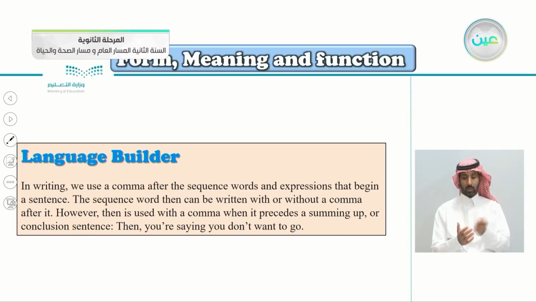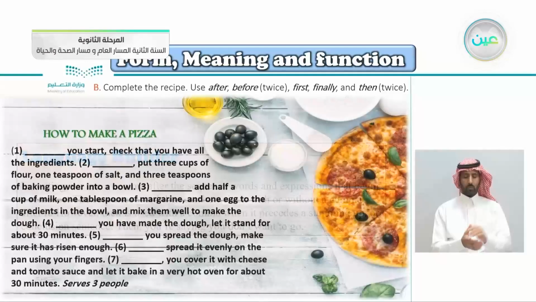Language builder here, another one. In writing, we use the comma after the sequence words and expressions that begin a sentence. The sequence word then can be written with or without a comma after it. However, then is used with a comma when it precedes a summing up or conclusion sentence. Then, notice here the comma, then you're saying you don't want to go. So use the comma if you're concluding something.